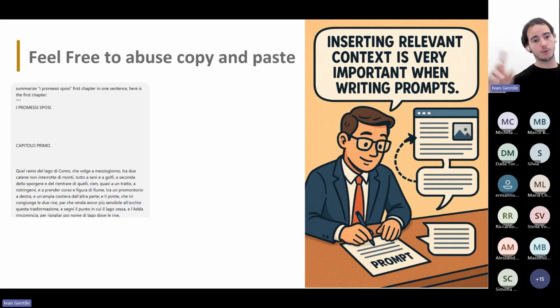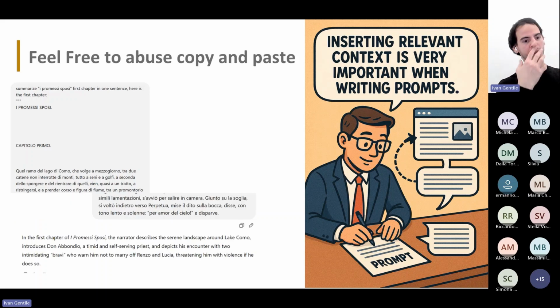I can go online for the first chapter of I Promessi Sposi, paste it into the context, and still ask the same question: summarize the chapter in one sentence. And I see that instead of giving this kind of generic answer, it actually describes, the narrator describes the serene landscape around Lake Como, introduces Don Abbondio, and depicts his encounter with two intimidating bravi.